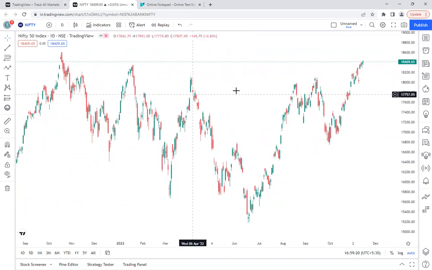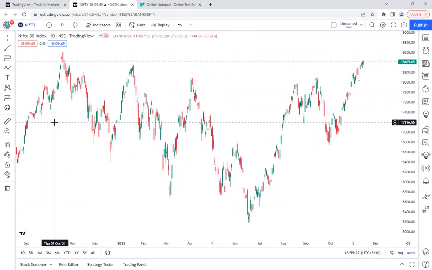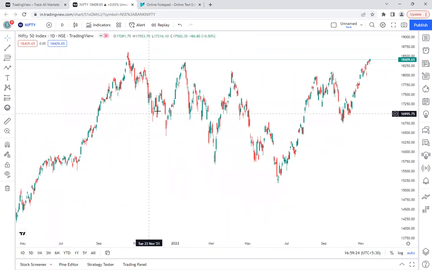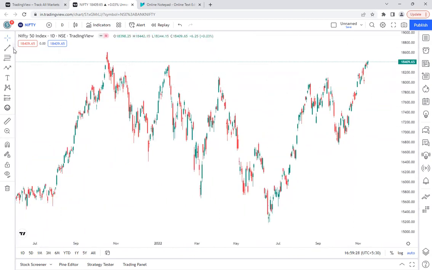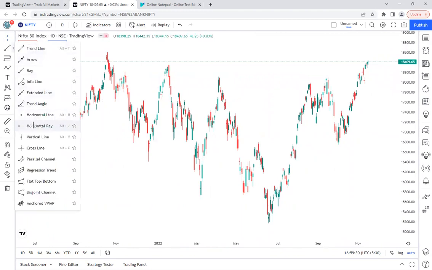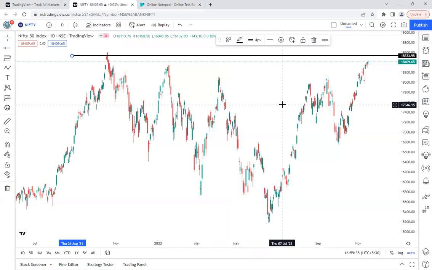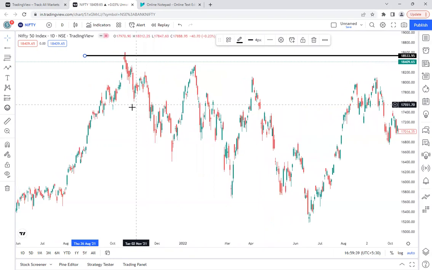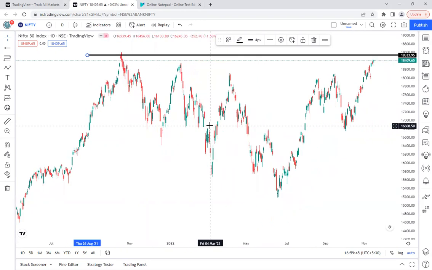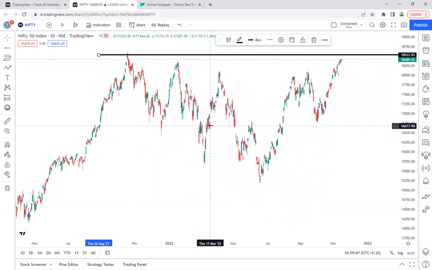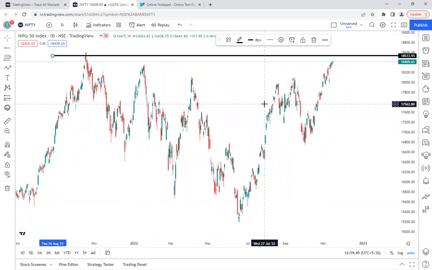One point that everybody is focusing on from the last few days, or from last week, is the all-time high for the Nifty. It is somewhere around 18,500 roughly. To say exactly, the all-time high is around 18,604, but for now we can consider it as 18,500 only.